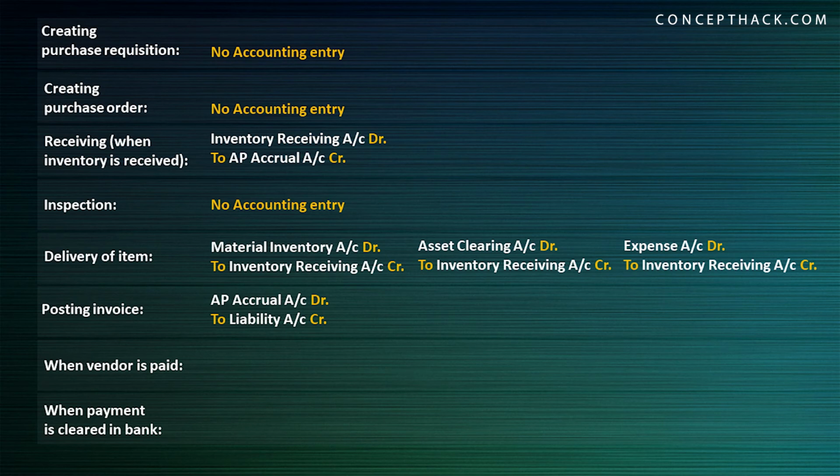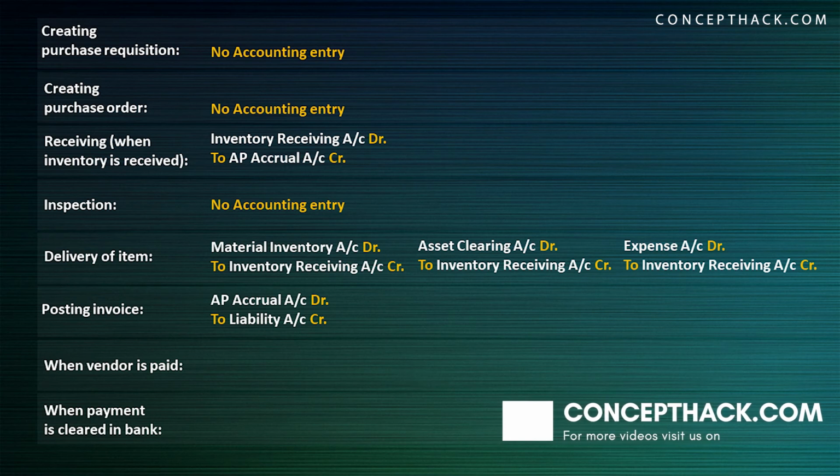So again here, if you focus, you will realize that your AP accrual account is also a temporary account, also a clearing account. AP accrual account was created at the stage of receiving, but it is nullified at the stage of posting. Once you have posted your invoice, the next step is to make payment to your vendor. So it's really simple. Liability account debited to bank clearing account credited.